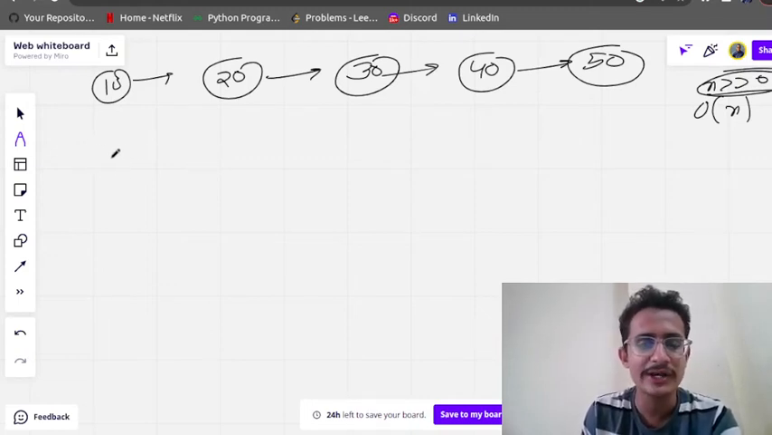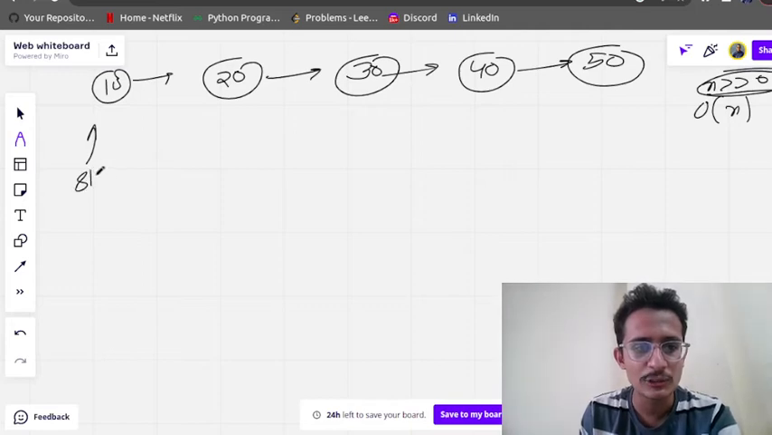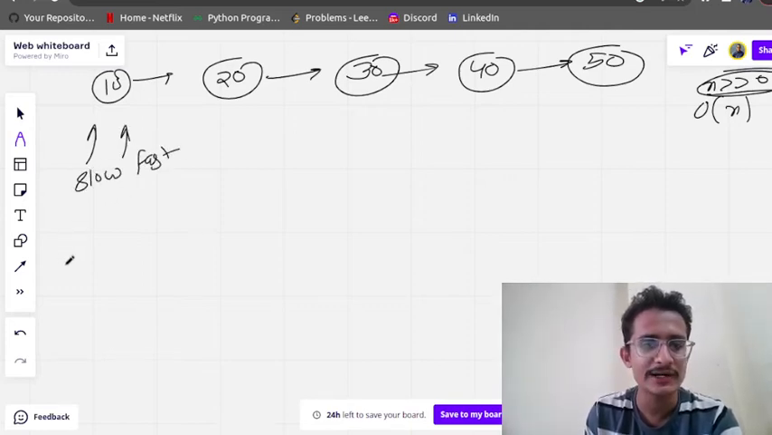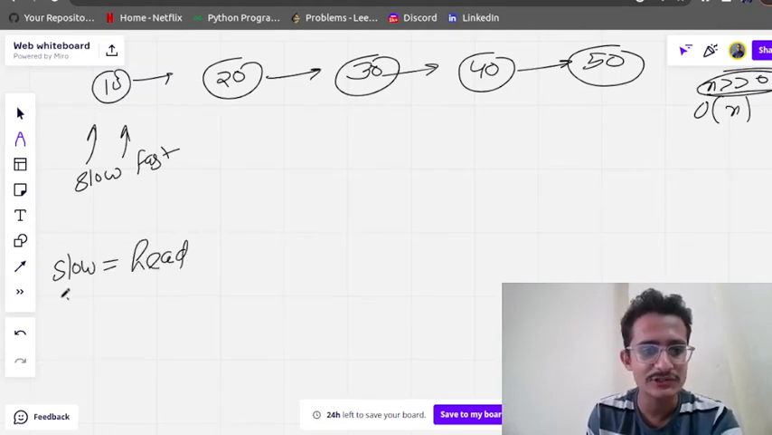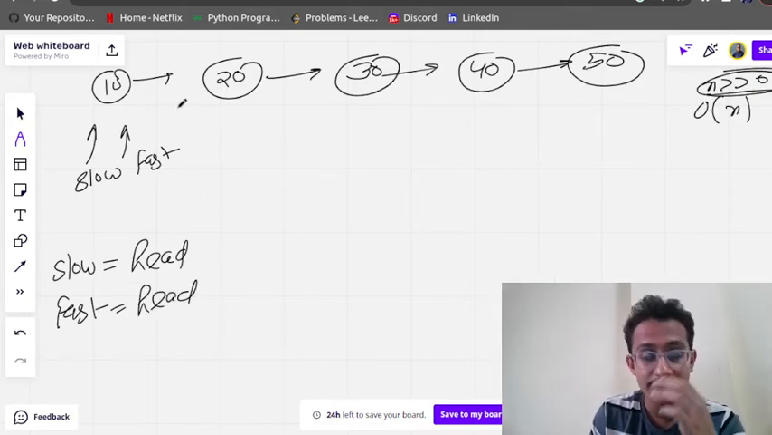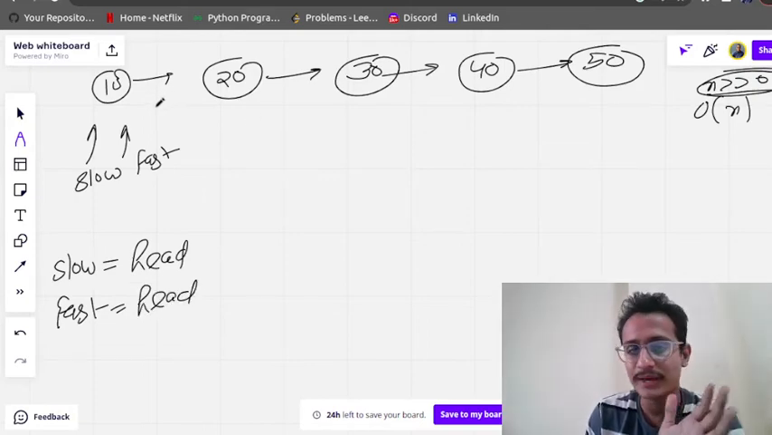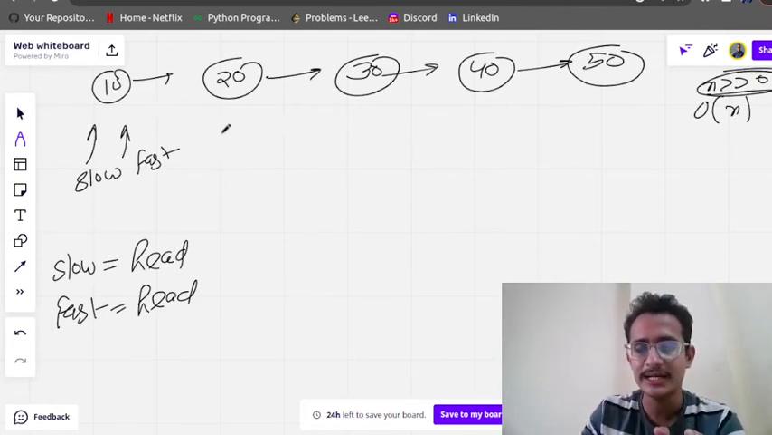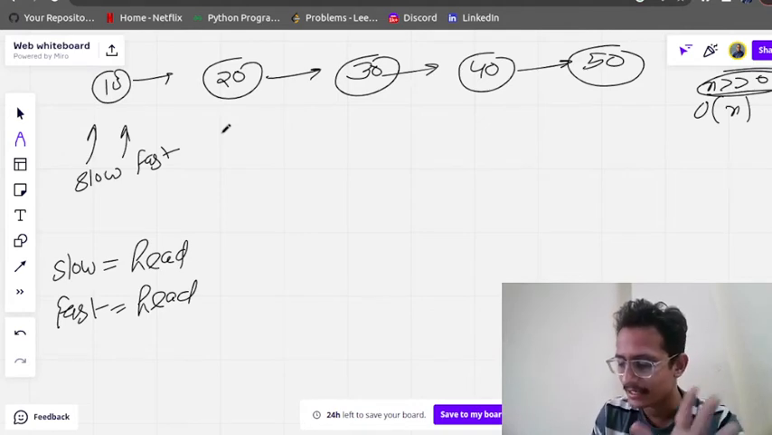So here we are going to take 2 variables, slow and fast, and both are initially equal to head. Slow will also be at head and fast will also be at head. Perfect. And what we will do, we are going to move them. Slow is going to move 1 time and fast is going to move with double speed. Then it is going to cover 2 steps at a time.